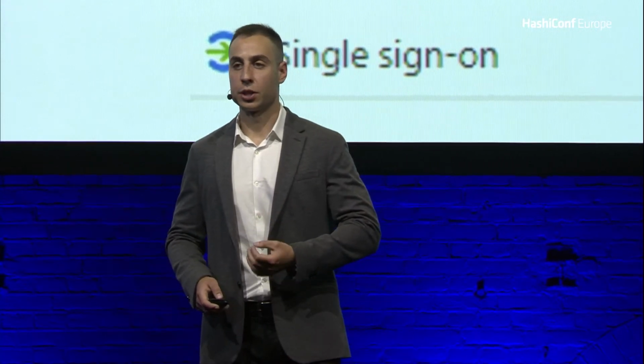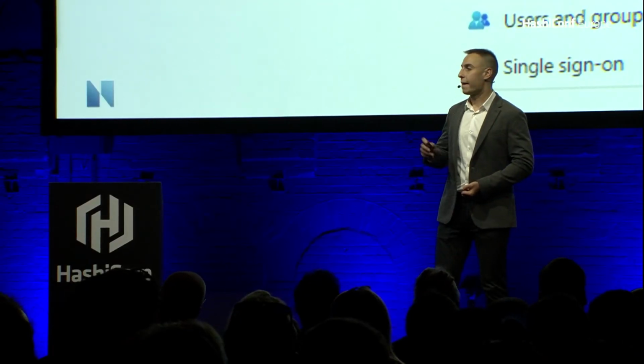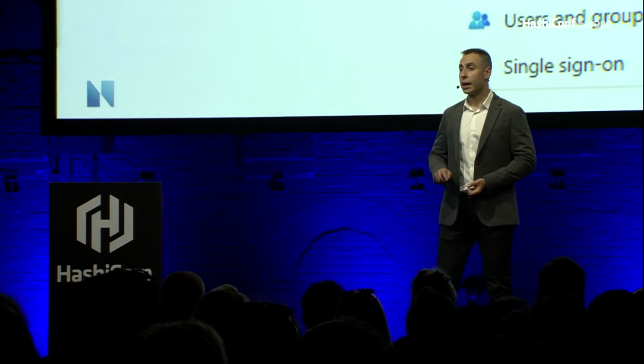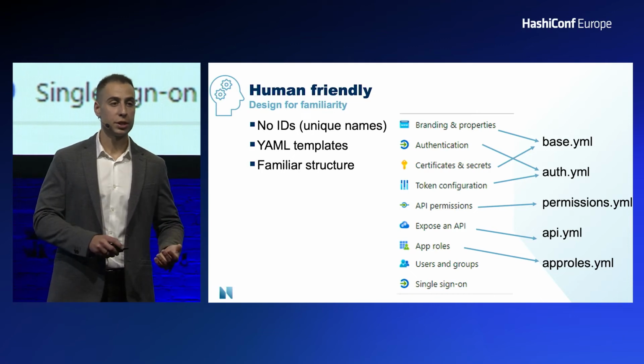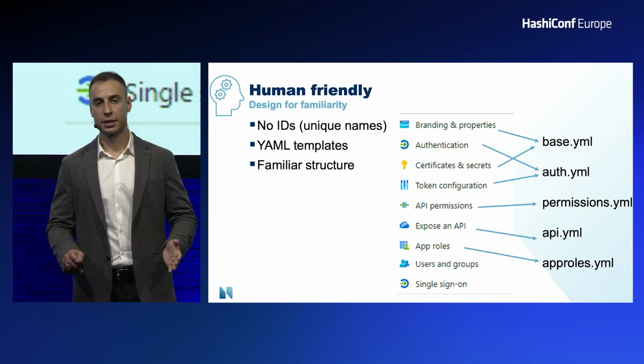So we then progressively added more and more files to cover all of the remaining areas. Not too many, of course, just 5. But more importantly, we made sure that everything was optional. You only needed a base.yaml to get started. And when you were comfortable and you wanted more configuration, you knew where to look and you knew how to find it. Nice and simple.